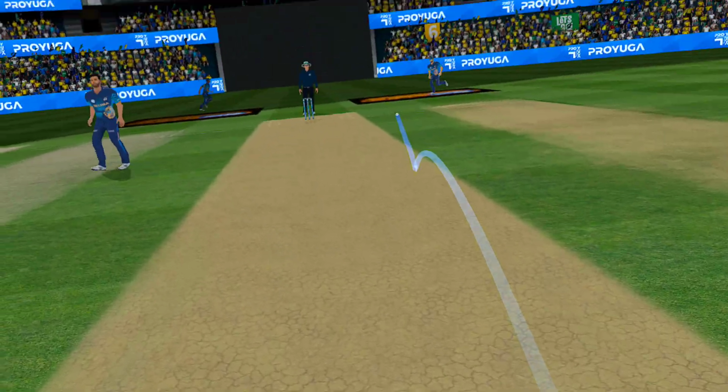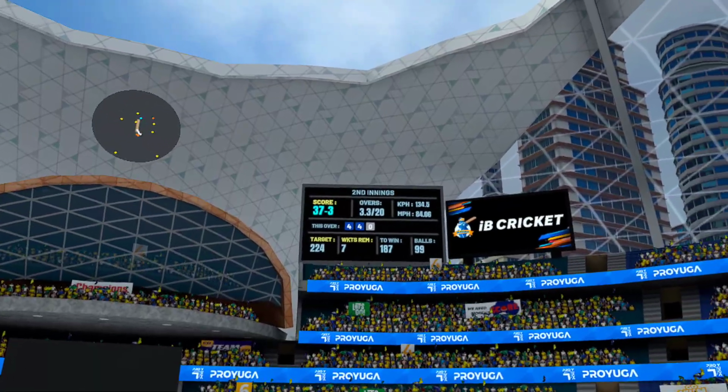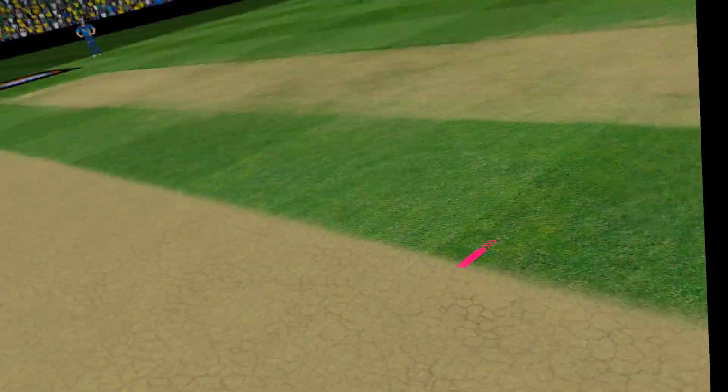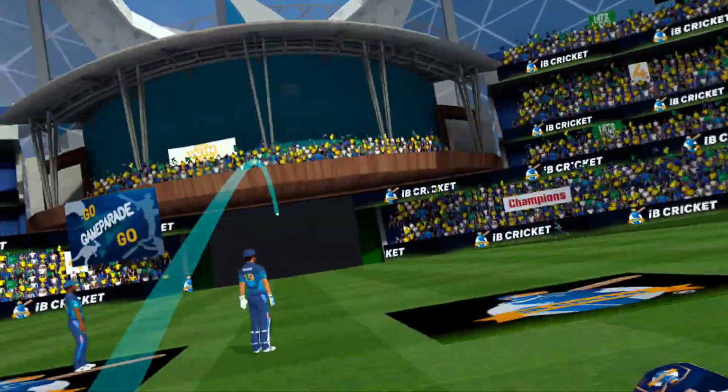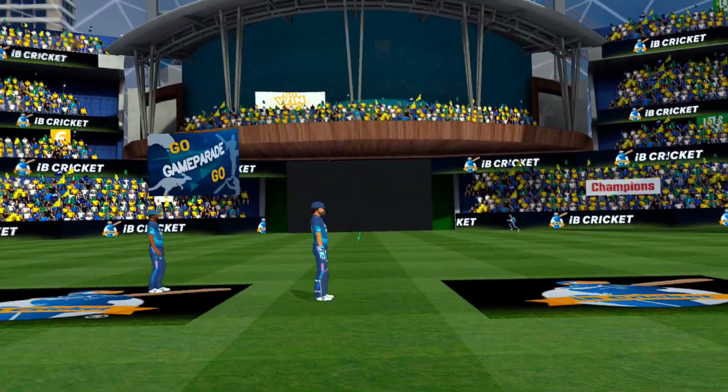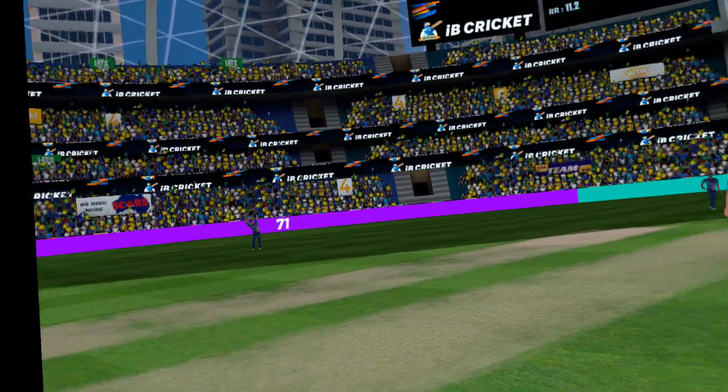That's not timed well. 8 runs coming off it already. This is going to be a big one. Timing is not good. He's edged that one, but it's gone for 4. Fortune favours the brave.